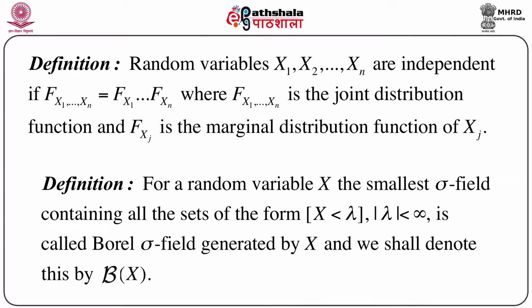Next, consider another definition which will be required subsequently, that is the smallest sigma field or the Borel sigma field.